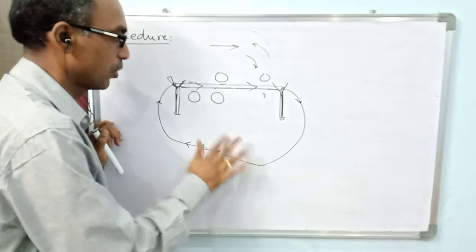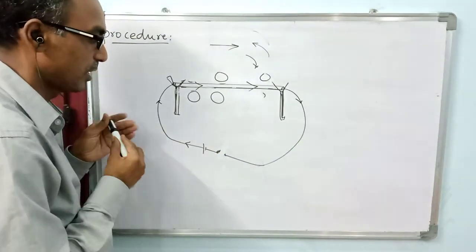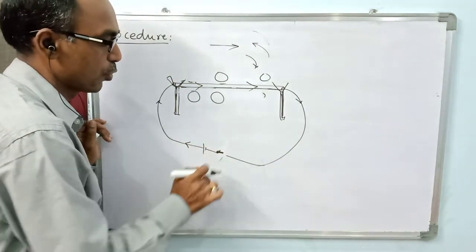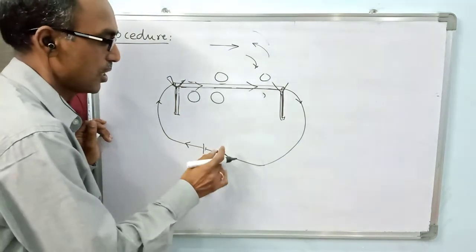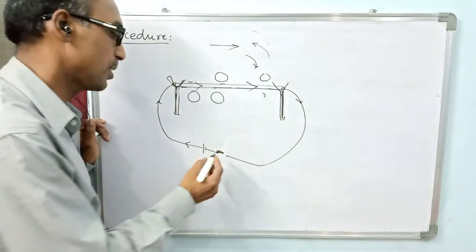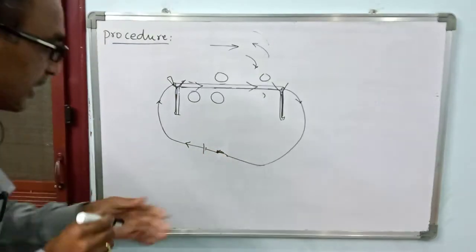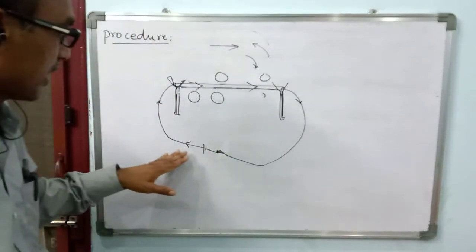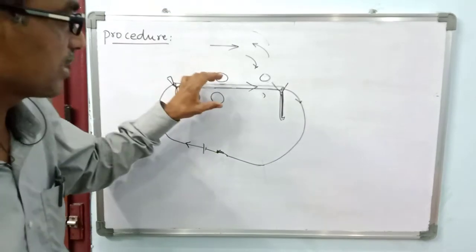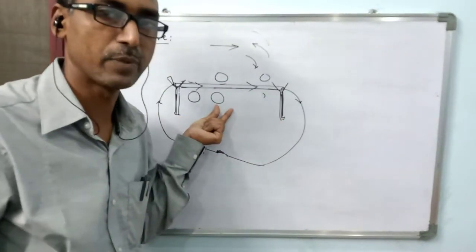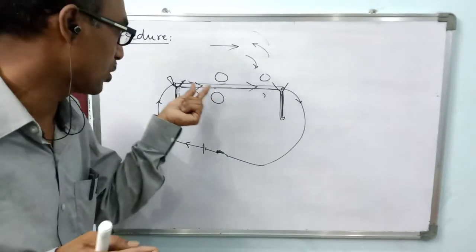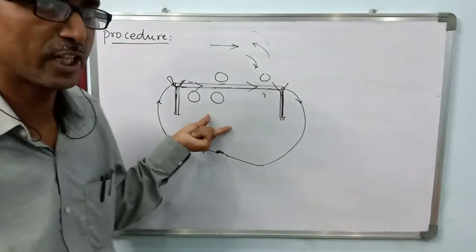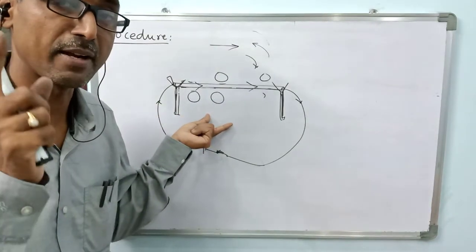Again switch is off, no deflection. Switch is on, deflection. Switch is off, no deflection. Switch is on, deflection. From this, what do we conclude? Whenever the current is passing through the wire, whenever the switch is on, only in that case is deflection seen in the magnetic compass. Means something is happening because of the passage of current through the wire. Then only there is a deflection in the magnetic needle.